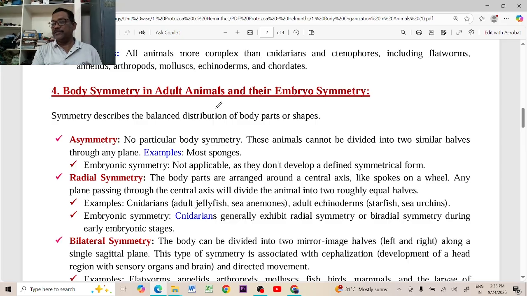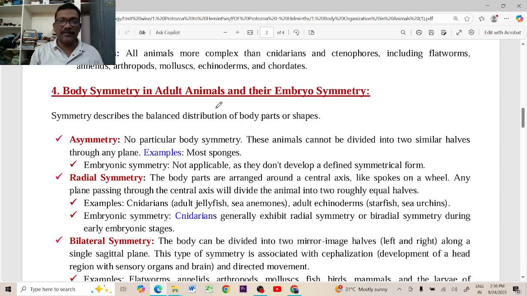But in an animal's body also we can find the symmetry. That symmetry means we can cut the animal into exactly two halves by taking a particular axis. For example, my body is there. In my body, you can see two hands are there, two legs are there, two eyes, two ears. Like that, many organs are in paired format. If you take this middle axis as the central axis and cut my body like this, what happens? You can get two mirror images. This is called the symmetry.